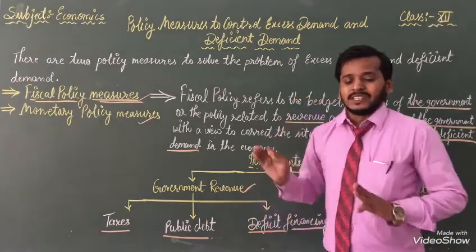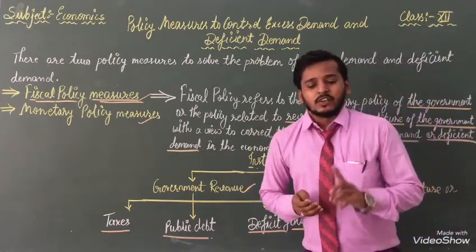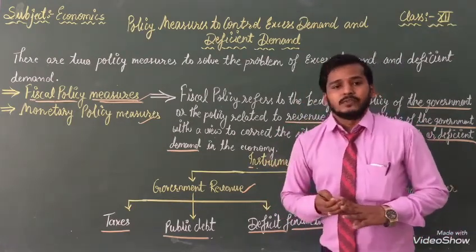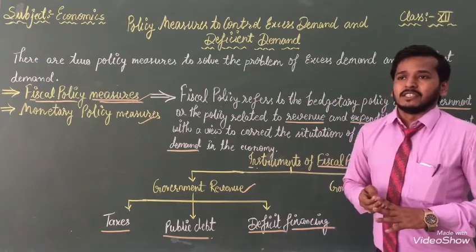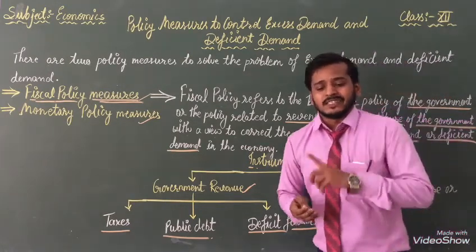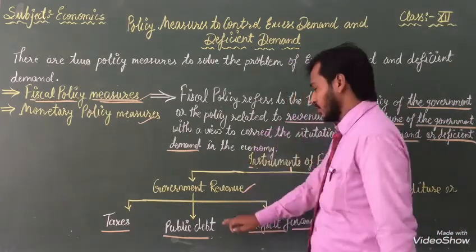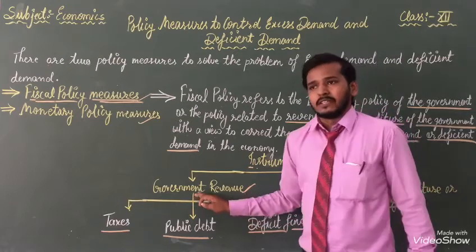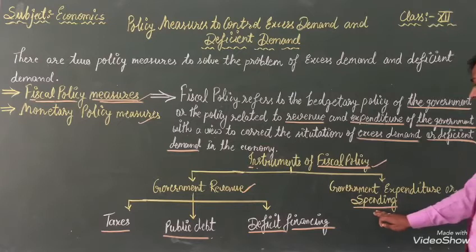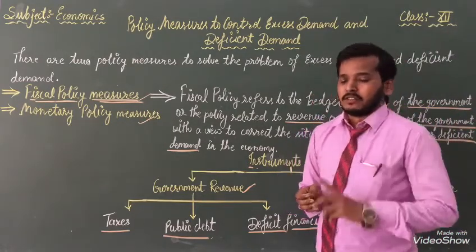So the instruments of the financial policy are given in front of you. According to that, we can classify them, and we will explain them one by one. The financial instruments related to government revenue: the first one given here is government revenue, and the second one is government expenditure, or spending. We are going to explain both one by one.